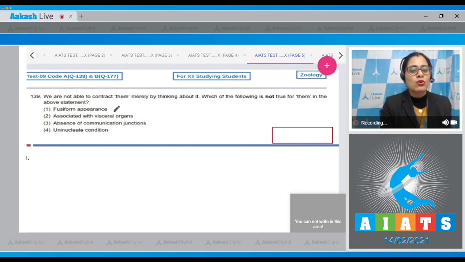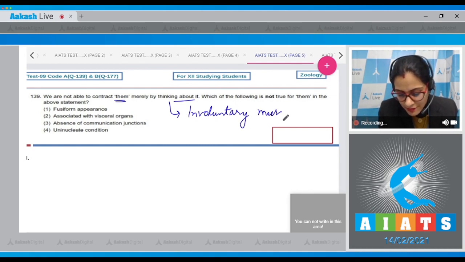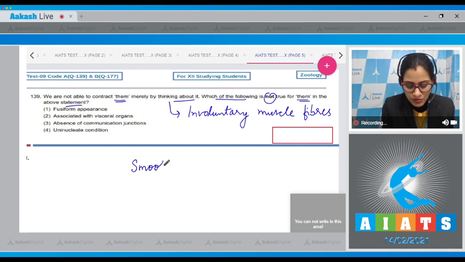We are not able to contract them merely by thinking about it. So we are talking about involuntary muscle fibers. Now, which of the following is not true for them in the above statement? So, involuntary muscle fibers can be smooth muscle fibers or cardiac muscle fibers, right?